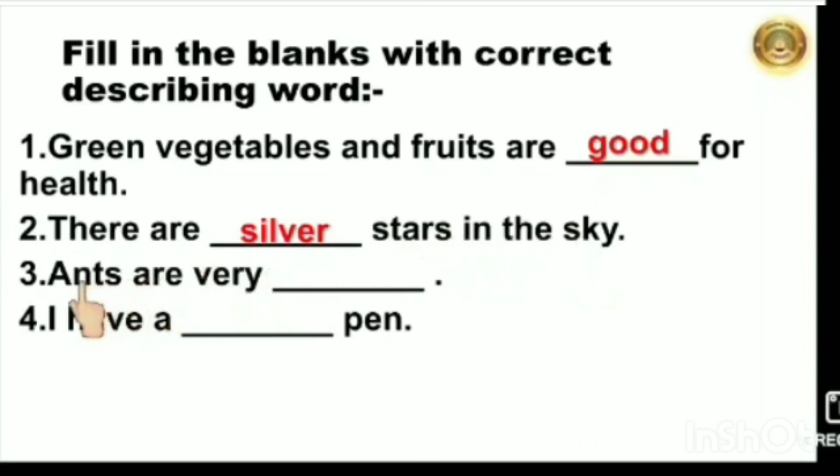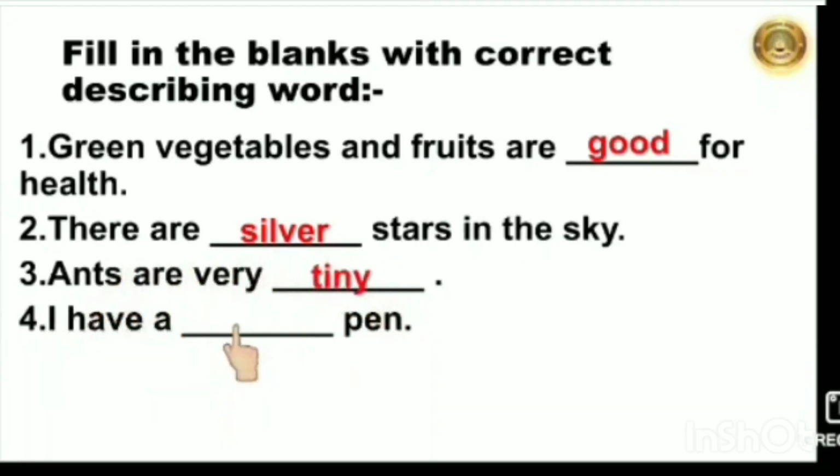Next, ants. Ants are very dash. So, how are ants? Ants are very tiny or small. You can also write small here. So, tiny is a describing word of ant.